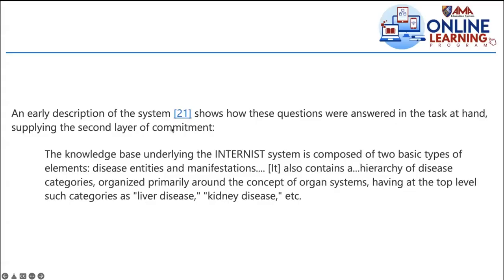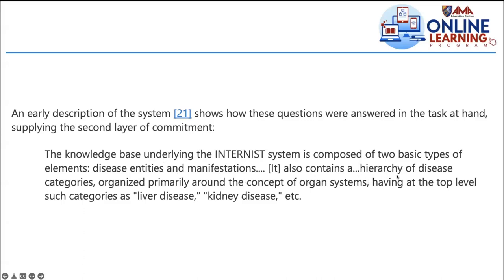So an early description of the system shows how these questions were answered in the task at hand, supplying the second layer of commitment. The knowledge base underlying the INTERNIST system is composed of two basic types of elements: entities and manifestations. That's why I suggest you explore more on this, because this program has to do with internal medicine, that kind of medical diagnosis. So it's limited because this is the task at hand. It has to do only with internal medicine. So in that, these two are important: entities and manifestations.